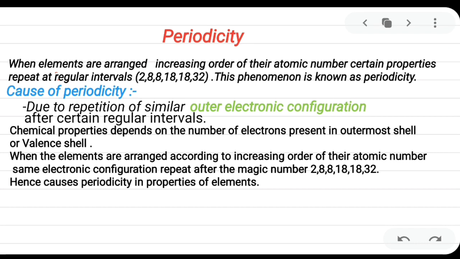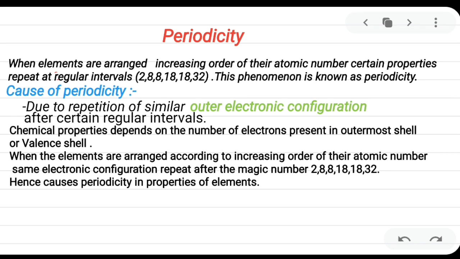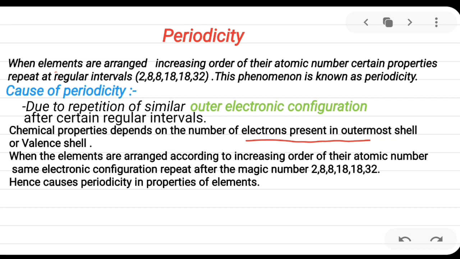Now, what is the cause of periodicity? Due to the repetition of similar outer electronic configuration after a certain regular interval, periodicity occurs. Because we know that chemical properties depend on the number of electrons present in the outermost shell or the valence shell. Is it clear? So, as the outer electronic configuration of the elements repeats after a certain interval, periodicity is caused.